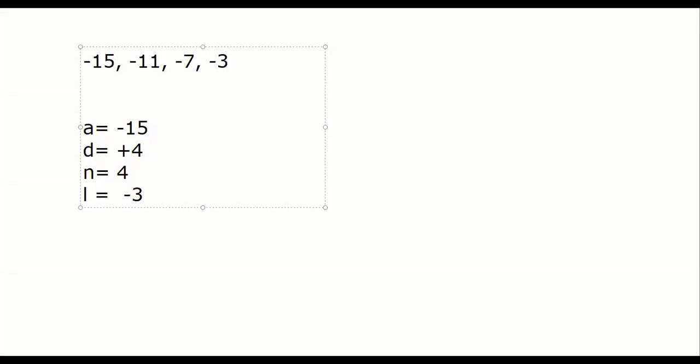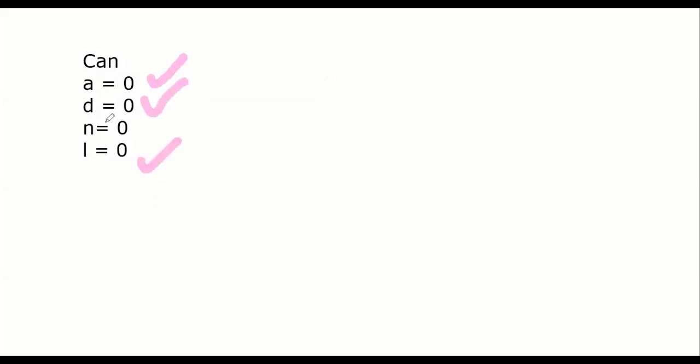Now tell me, can A equal 0? Can D equal 0? Can N equal 0? Can L equal 0? In any AP, tell me. Sir, N cannot be 0. Others can be 0. Write on chat, everyone. What can be 0? What cannot be? Right. In any AP, the first term can be 0. The difference can be 0. The last term can be 0. And N cannot be 0. Why? If there are no terms, then where is the progression? That's it.